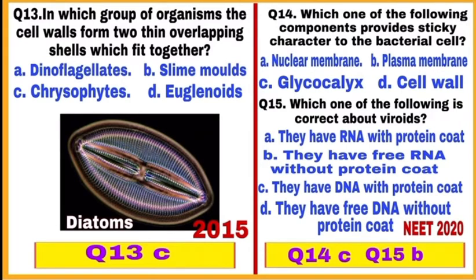Question number 15. Which one of the following is correct about viroids? Viroids are smaller than viruses and they have free RNA without protein coat, which is present in viruses, and moreover the RNA of viroid is of low molecular weight. So, correct answer is B. The correct statement about viroids is they have free RNA without protein coat. So, mark B as a correct answer.